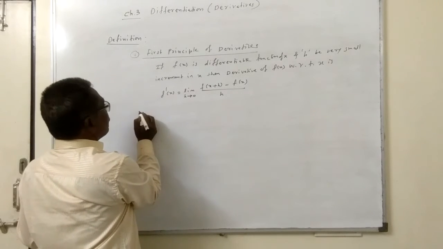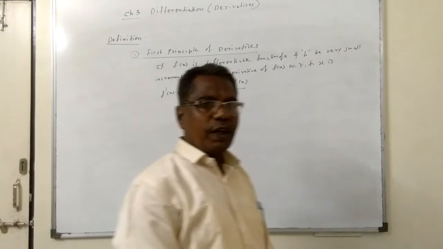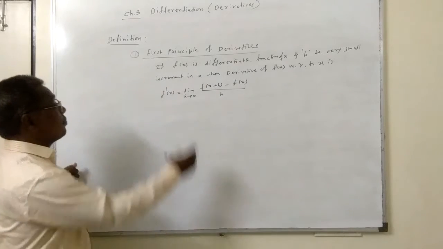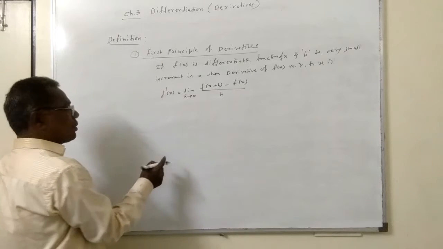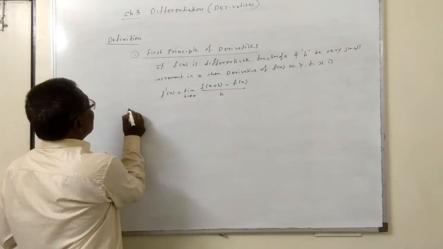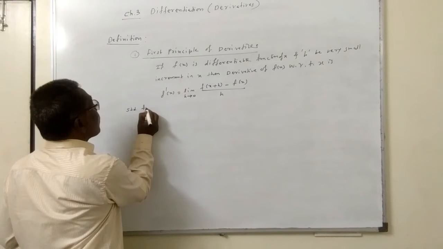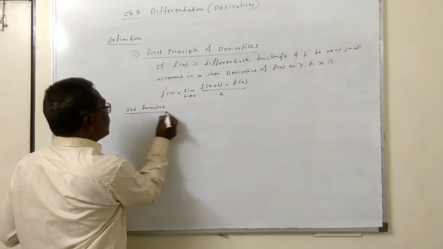Now, by using this first principle of derivatives, we will get the standard formulas of the derivatives. Some formulas we will prove afterward by using this first principle. So, standard formulas.